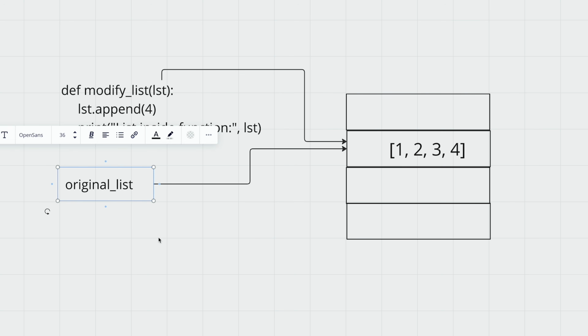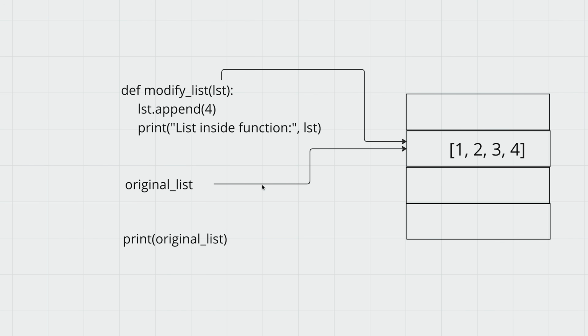So when you then modify that list inside of this function, what you're actually doing is modifying the actual list that is inside of the memory. And then outside of that function, if you have a different reference to that same place in memory, it will have been modified, because you're actually modifying the actual thing in the memory. And this is really good to understand, because in your programs, you pass things to functions. You might be confused as to why some of them are changing outside of the function and some of them are not. So that is object reference parsing.